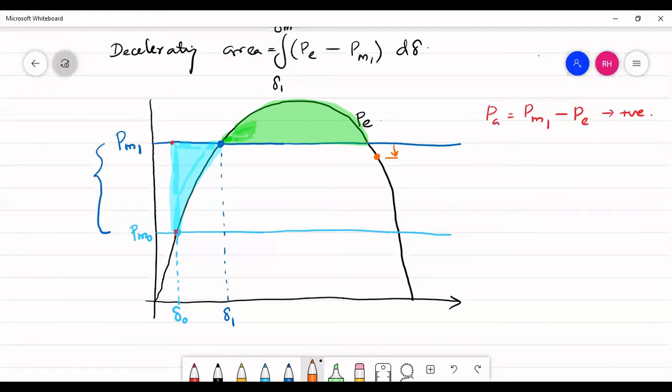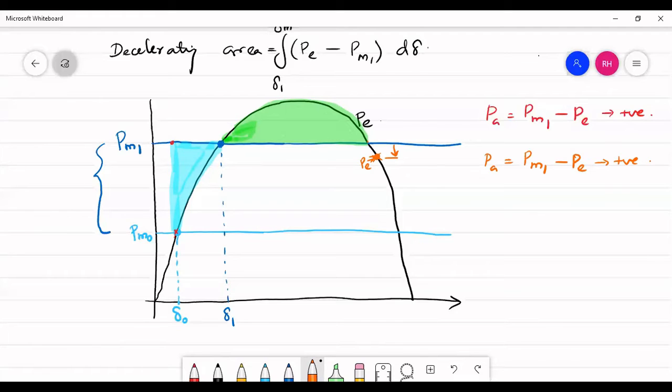If your PE value corresponds to this value, then at this point, when you write accelerating power PA is equal to PM1 minus PE, again it's going to be positive, which means there is no possibility for deceleration.